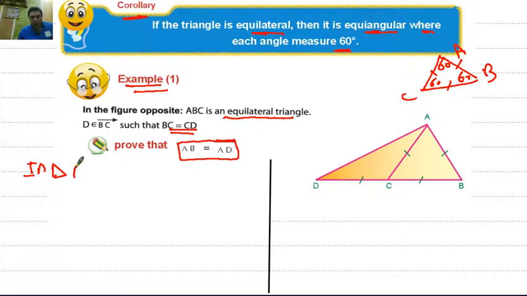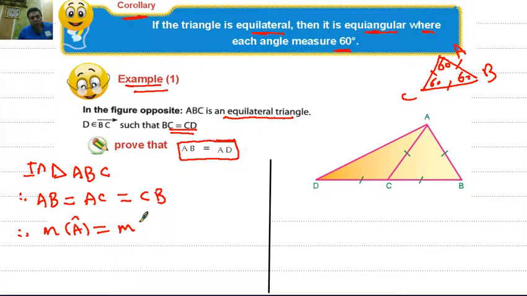In triangle ABC, since AB equals AC equals CB, then the triangle is equilateral. Then the measure of angle A equals the measure of angle B equals the measure of angle C, ACB. The measure of each one equals 60 degrees.